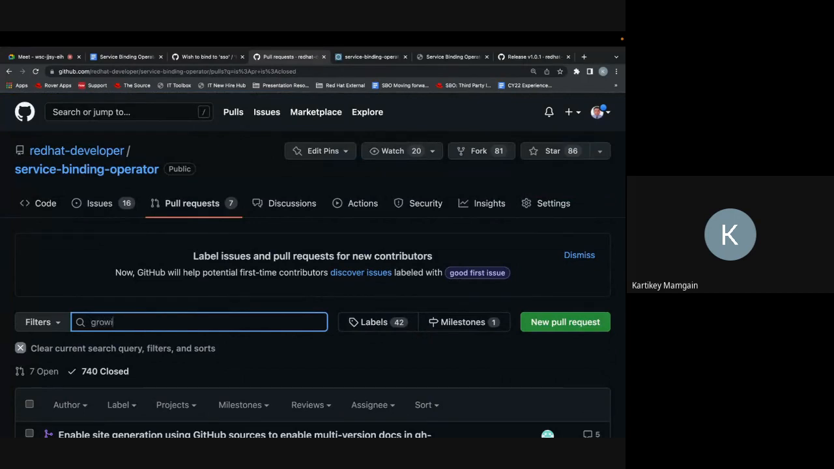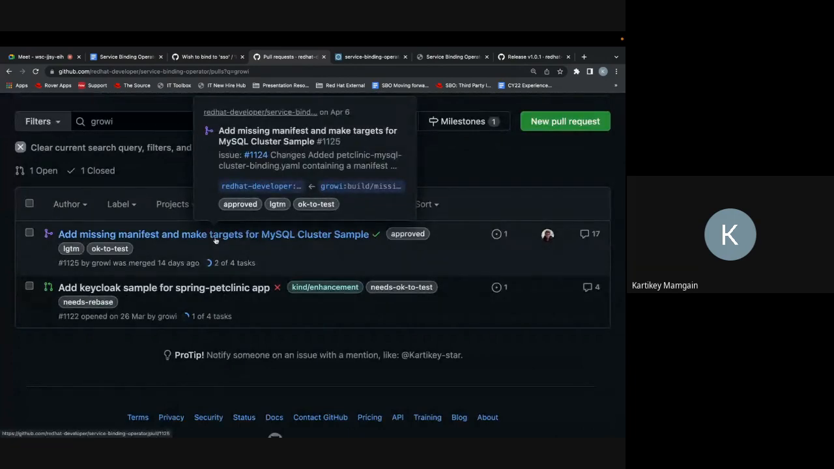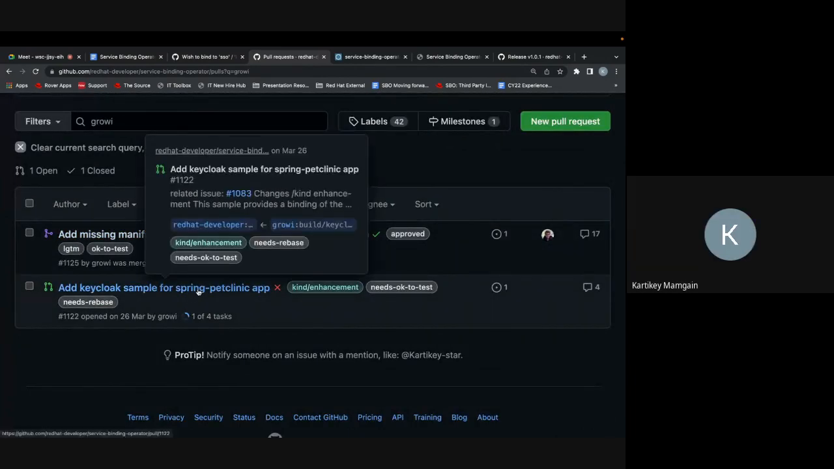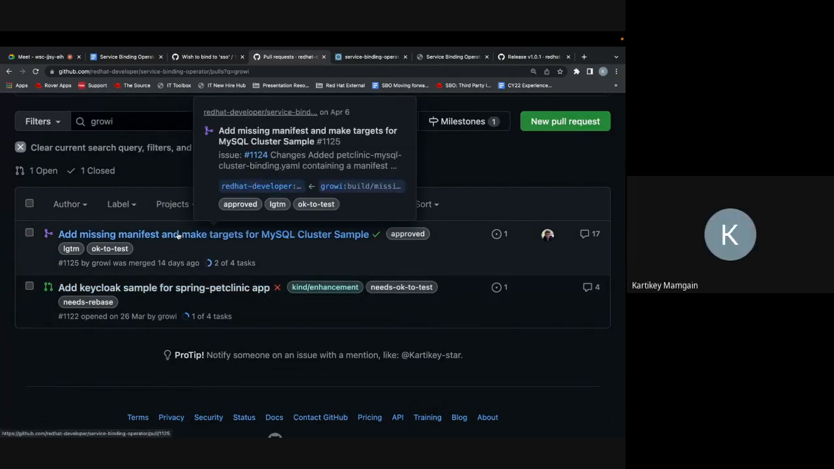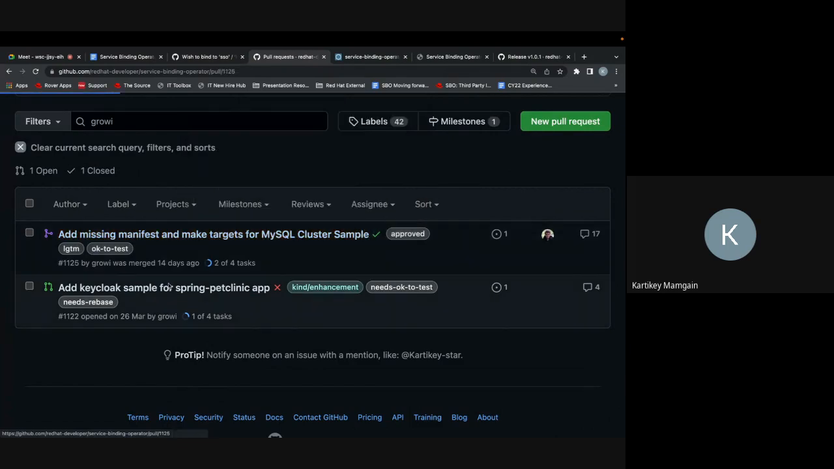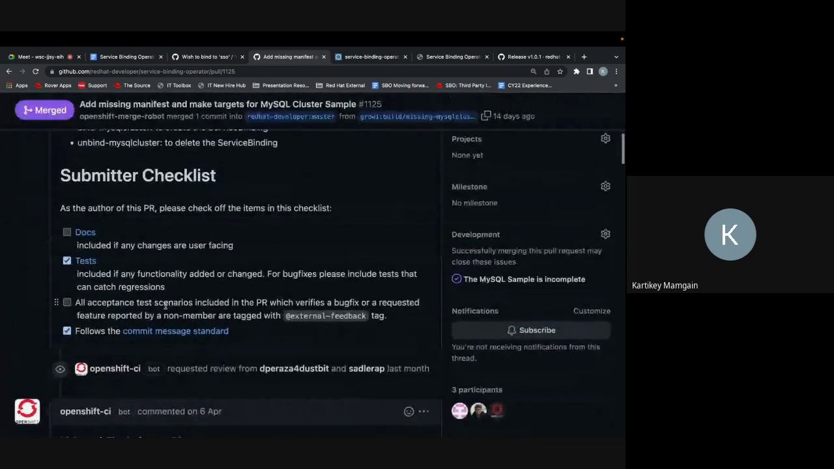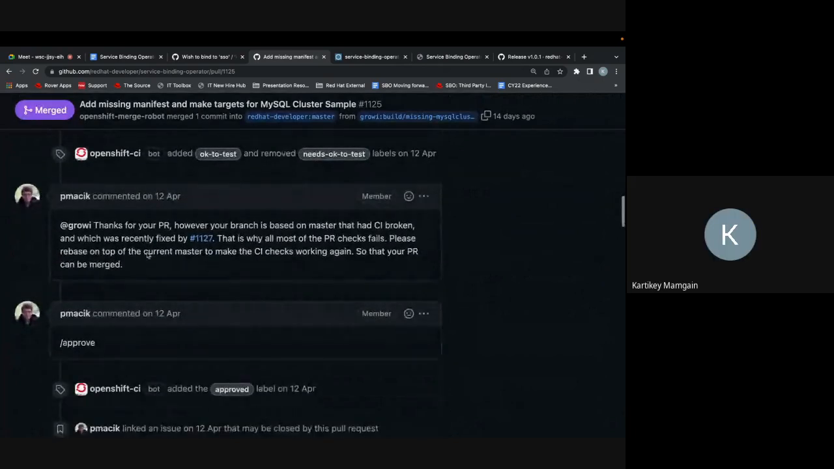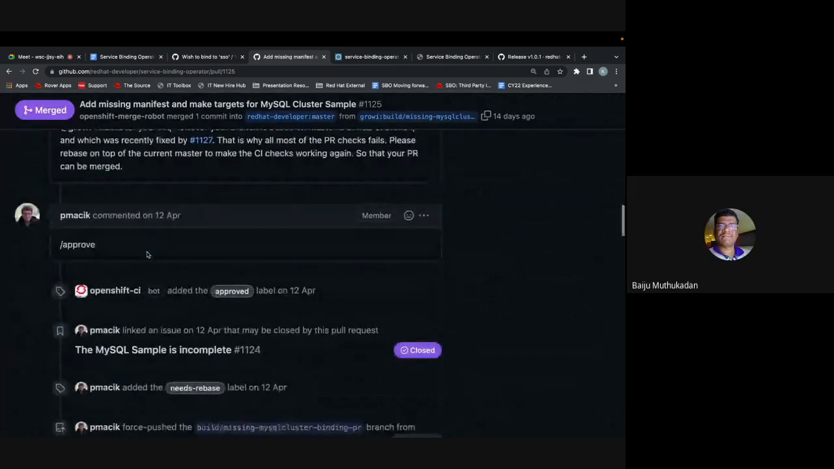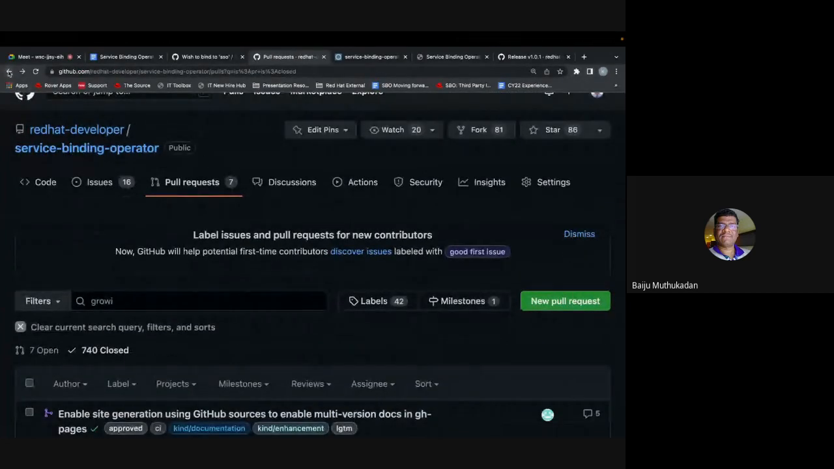Okay, Add missing manifest and make targets from MySQL cluster, which was merged. Is that the one you're talking about? This is the only one, which was opened 14 days ago. It was merged 14 days ago. Sorry, merged one month ago. Sorry, maybe I got confused. Yeah, I think we can get back to review that PR then. Right, one second.